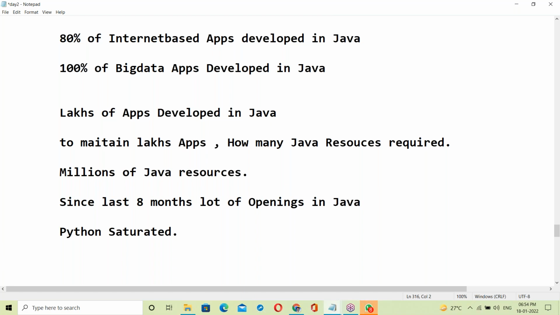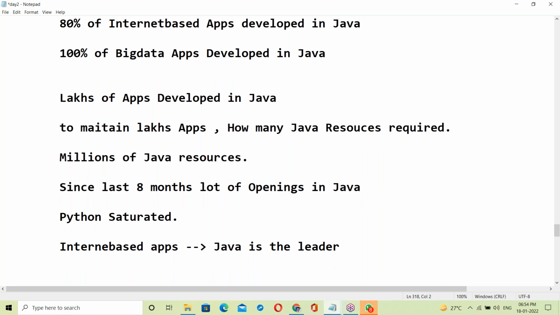Python and Java difference. In application development, Java is the king, no doubt. For internet-based apps, Java is the leader. Other software doesn't have that many features here. In internet-based apps, Java is the leader.